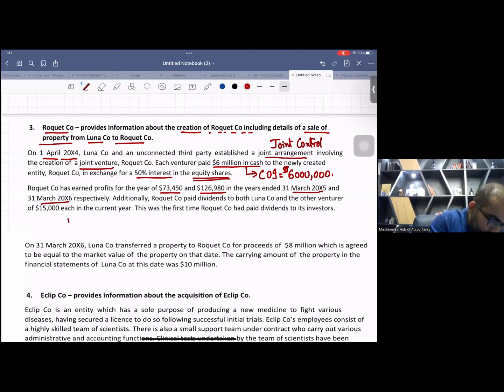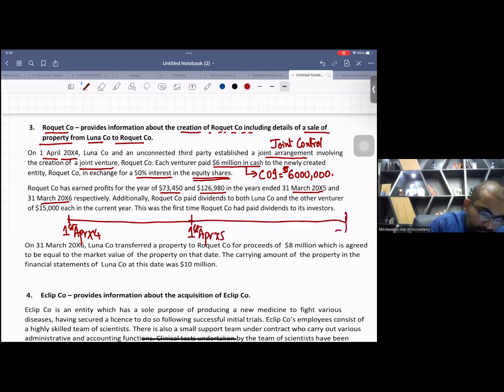See this, 1st April X4 to 1st April X5. This is the first period, and this is the second period, students. Right? These are the two accounting periods, and you have the profits. The first period profit is 73450, and the second is